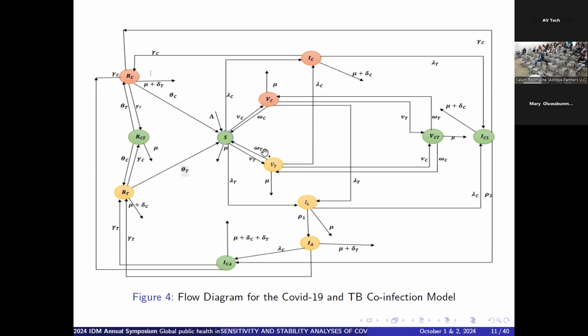Also, omega T represents the immunity wane for tuberculosis, because people who have previously been vaccinated for tuberculosis can again lose their immunity if they continue to be exposed to an endemic area, and then they become susceptible again. So we have the other parameters involved in the model. We have mu being the natural death rate, while delta C is the death rate due to COVID-19 infection. This is delta C here. And delta T is the death rate due to infection with tuberculosis, this delta T. And then the other parameters are shown in the flow diagram.